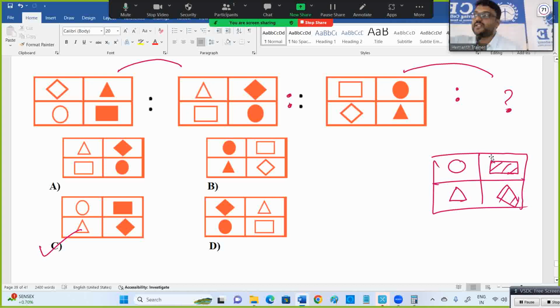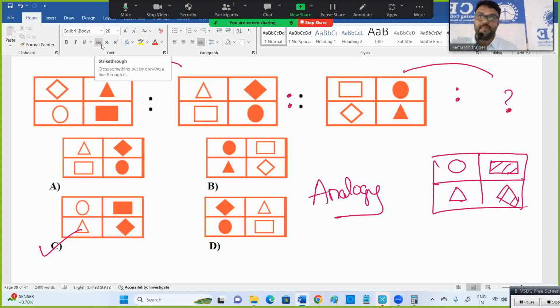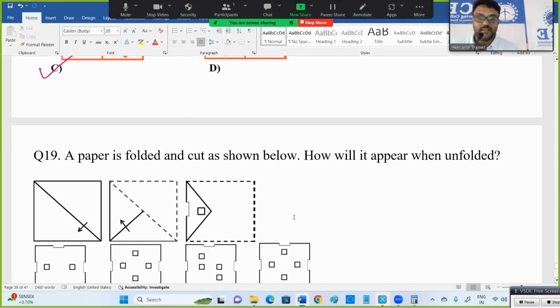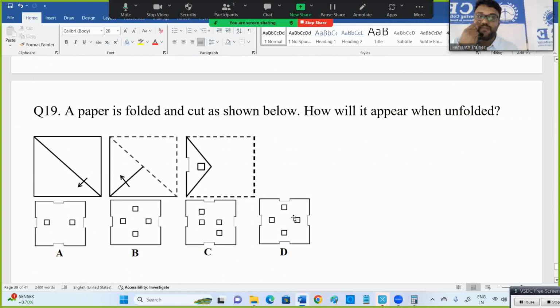First pair, what is the logic? The same thing you have to apply for the second pair. This is called the analogy concept. That video is alone there. Maybe a couple of days before, I kept it with the heading visual reasoning, TCS. You can see in your group all papers related to visual reasoning that we discussed in that video. Paper cutting, paper folding, next diagram, difficult questions are also there. Kindly go through it.